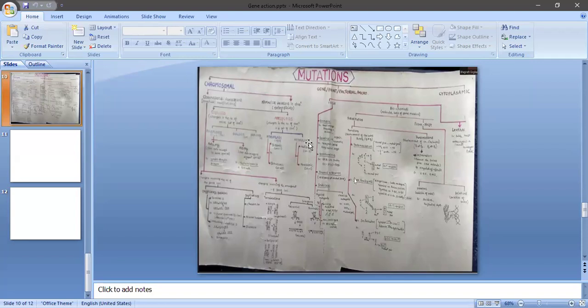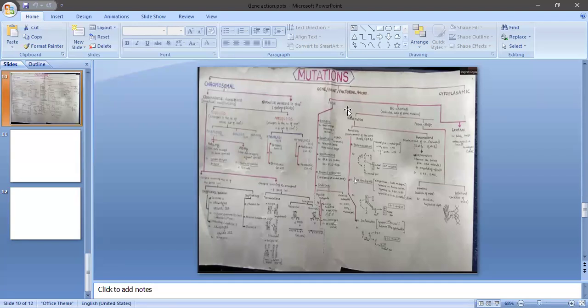Now we can discuss gene or point or factorial mutations, which can be classified into three types: visible, biochemical, and lethal. Once a change occurs in the small tiny part of the DNA, that is a single nucleotide. You know very well, nucleotides contain four types of nitrogen bases: adenine, guanine, cytosine, thymine.